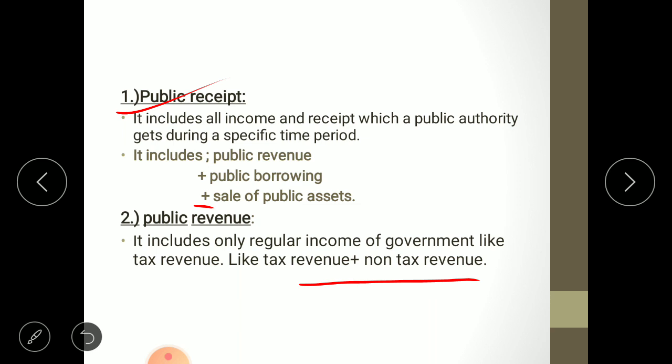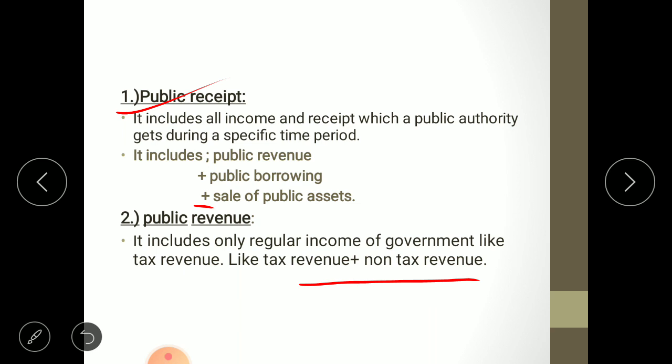So what do you mean by public receipt? All in all, we can say that any inflow that government is having during a particular time period, that is known as public receipt. Time period is not known and the sources are also not restricted. From any source, if government owns, then it is a public receipt. But if government owns from a specific source like tax source and the non-tax source, then it is known as a public revenue.